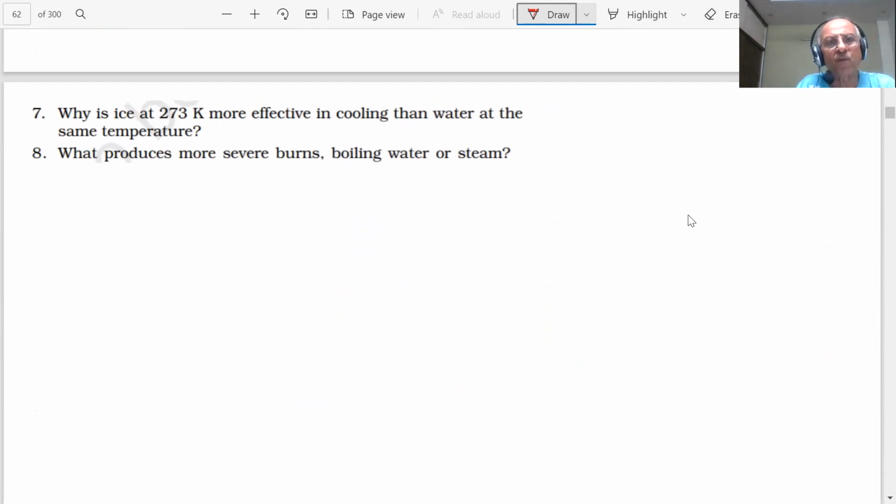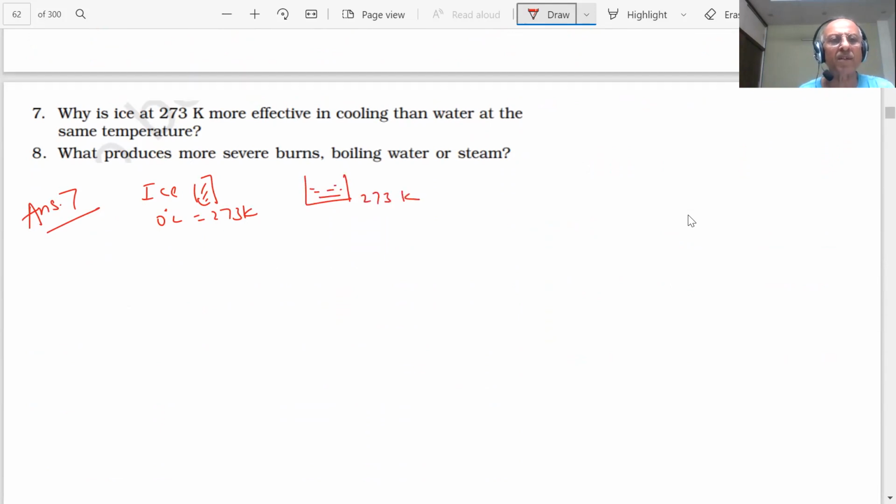Why is ice at 273 Kelvin more effective in cooling than water at the same temperature? You have ice, student, at 0 degree Celsius or 273 Kelvin temperature. And here I have water at 273.